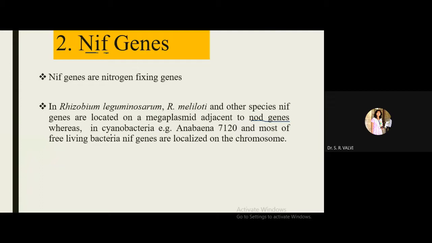In case of cyanobacteria, what they observed, for example, in Anabaena 7120, it's the number given to this particular alga for this research. So in Anabaena 7120, the NEF genes are localized on the chromosome.